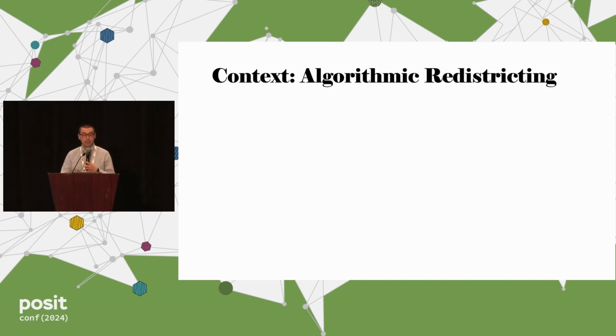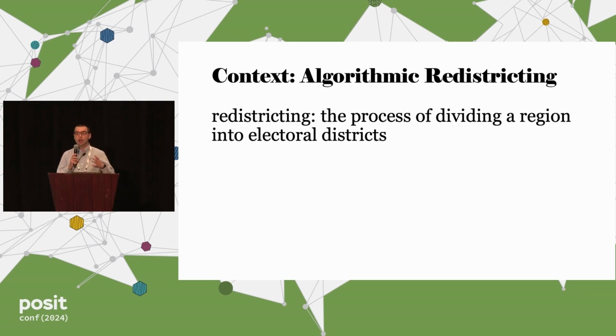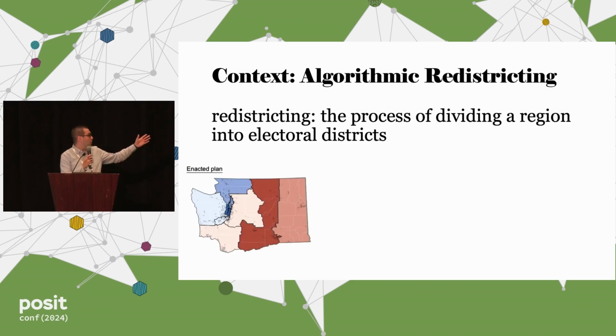Primarily, I'm a political scientist, and what I work on is algorithmic redistricting. If you're not familiar with the concept of redistricting, it's the simple process, that's very political and very argumentative, about how you separate a state or a region, like a county, into different districts so that you control the way that voters translate their voice into power. And the way that this can look, we'll give some red and blue districts, Republican and Democratic districts.